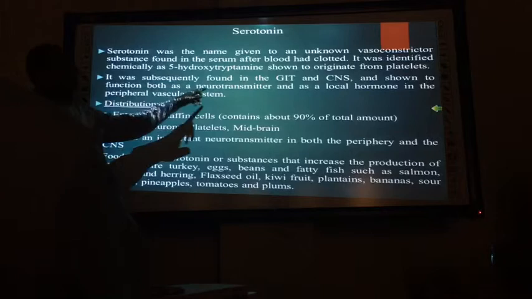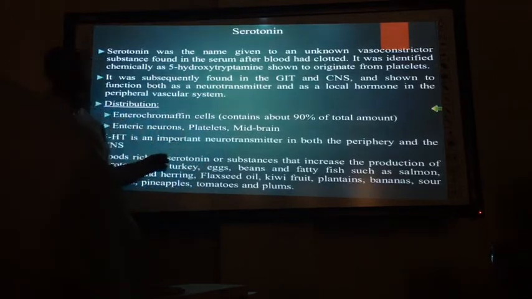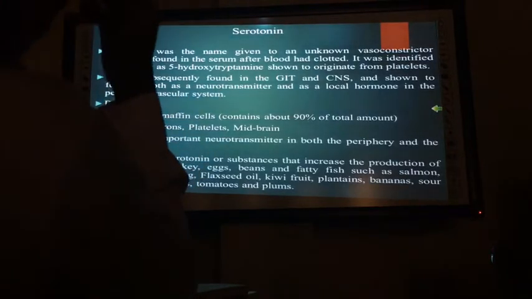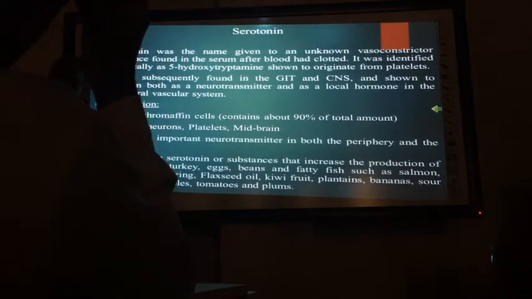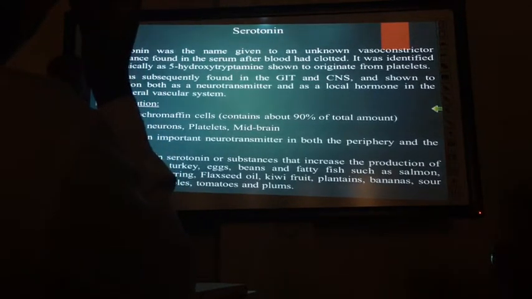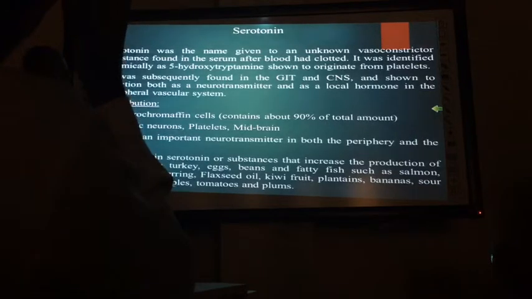It was subsequently found in the GIT, CNS, and many other organs, acting as a neurotransmitter and a local hormone in the peripheral vascular system. It is widely distributed in enterochromaffin cells.